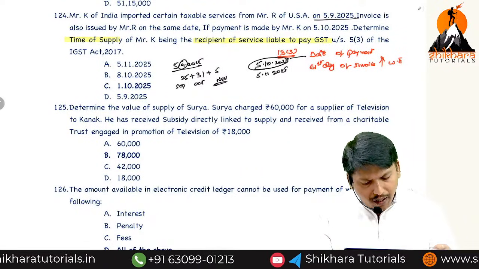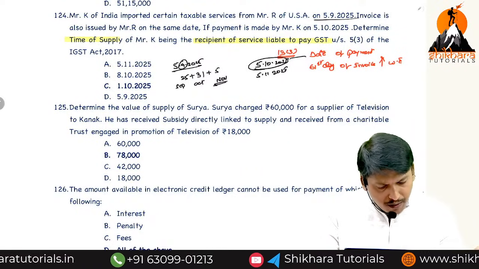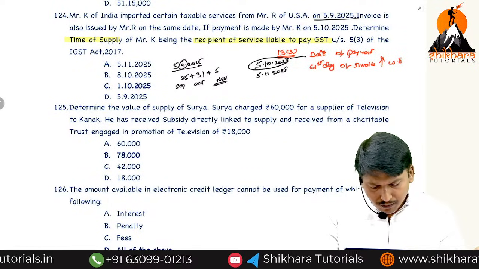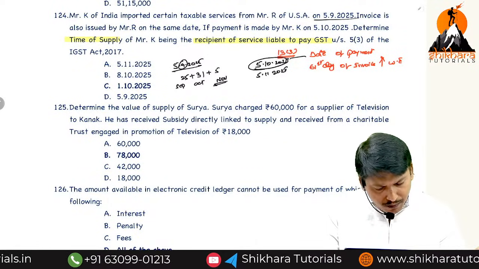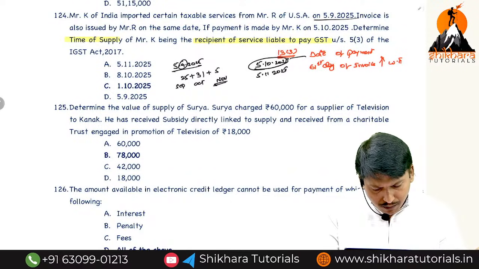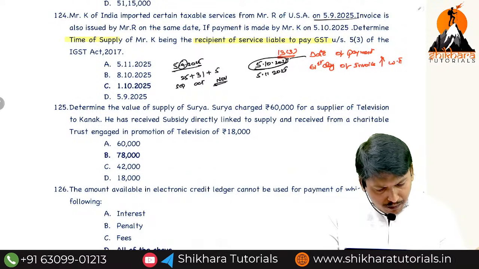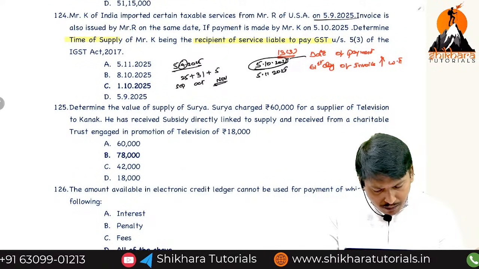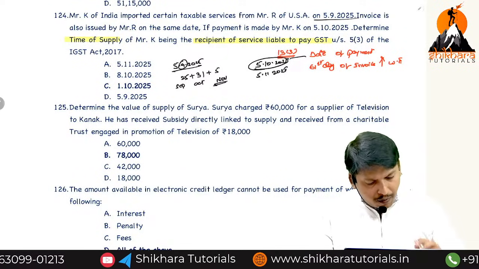Mr. K of India imported certain taxable services. That is the wrong answer; our answer is correct.